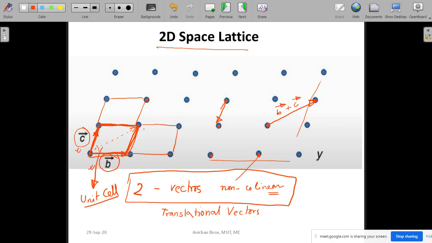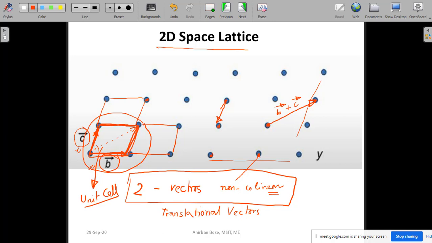We concentrate on the unit cell and make all the calculations and conclusions about the structure on the unit cell only, because the whole lattice is basically the repetition of the unit cell. And the unit cell is formed with the help of fundamental translational vectors.